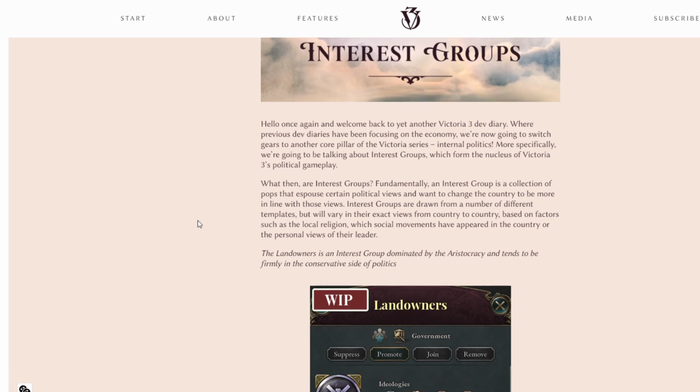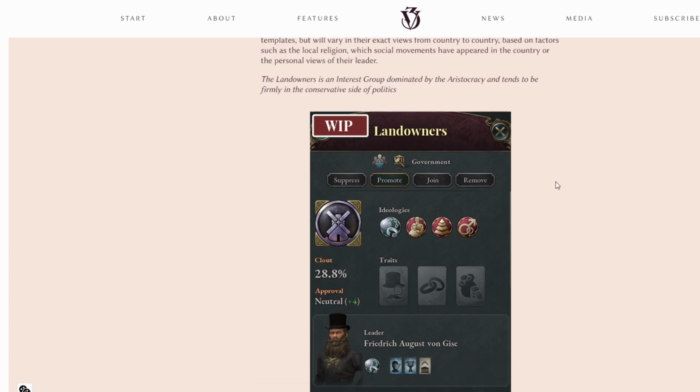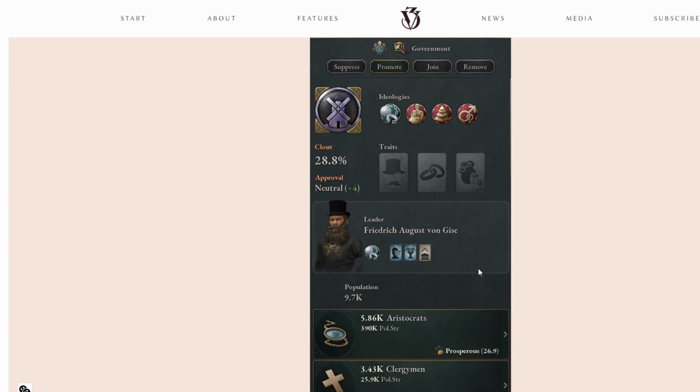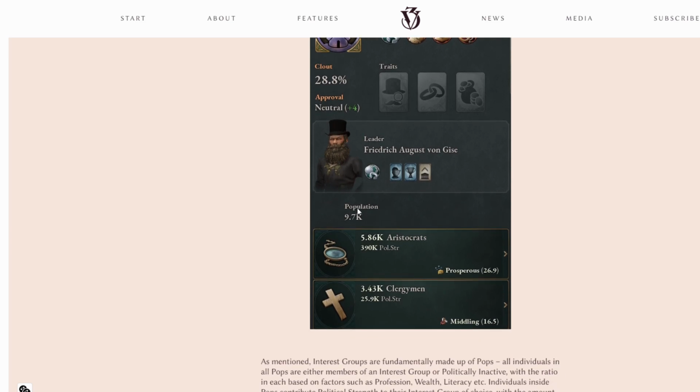The landowners, let's see here. Landowners is an interest group dominated by the aristocracy and tends to be firmly on the conservative side of politics. All right, so landowners. You can either suppress, join, remove, or promote them in your government. This shows the ideologies, the clout, so maybe that's how much political influence they have. Traits associated with the approval. It's neutral, it's going up. Leader is Friedrich August von Giese. These are his traits. Population, about 9.7 thousand are them, and it is comprised of aristocrats and clergymen, middling and prosperous.